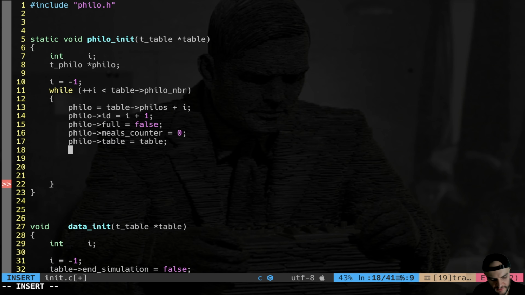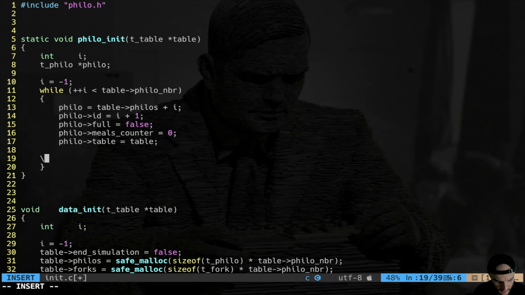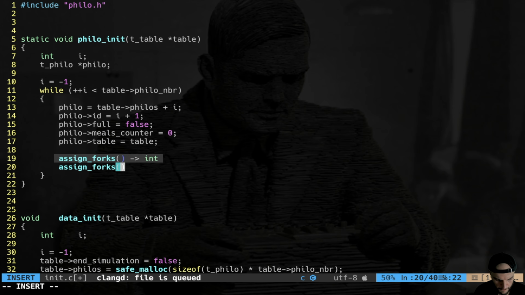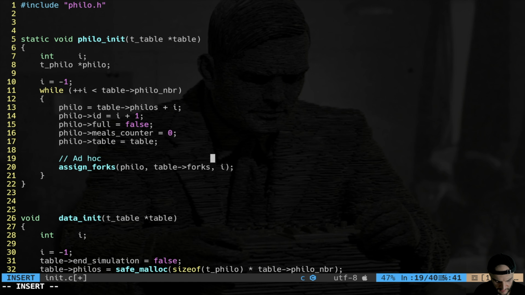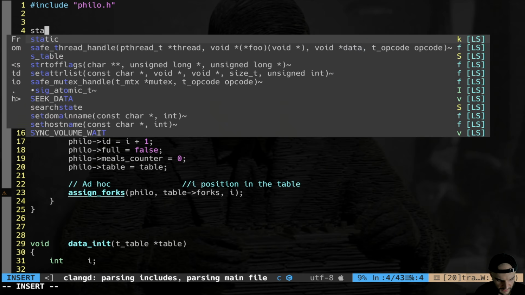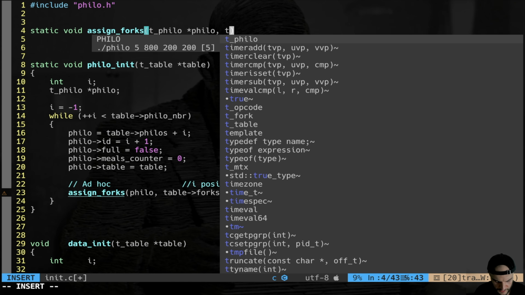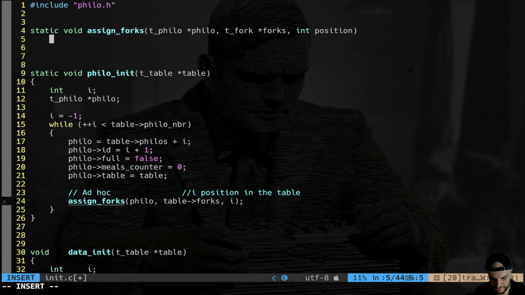So now we need to assign the actual forks, and this is a very important step. So I'm going to create a function that I call assign forks. Philo and table forks, and also i. i is basically the position in the table. Now let's do that. Static void assign forks, that takes as an input a pointer to philosopher, then a pointer to the actual forks, and an int position, relative position in the table.